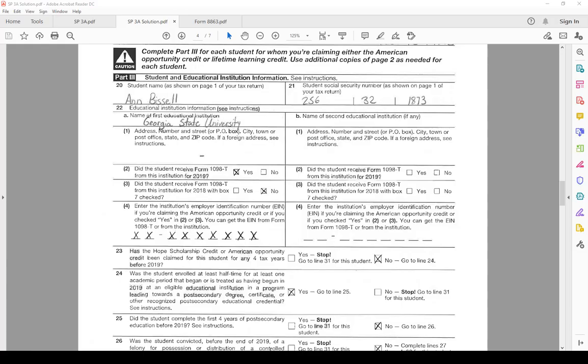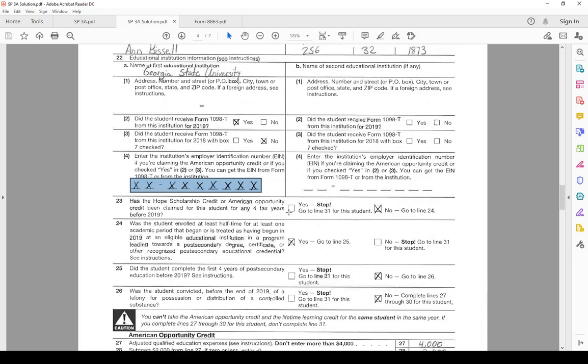Remember that part 3 must be filled out for each student for whom you are claiming the credit. Fill out the name, social security number, the school, and it asks questions to see if the student qualifies for the credit, such as, did the student receive the Form 1098-T? Does the school have an identification number? Has the credit been claimed for 4 years yet? Was the student enrolled at least half-time?